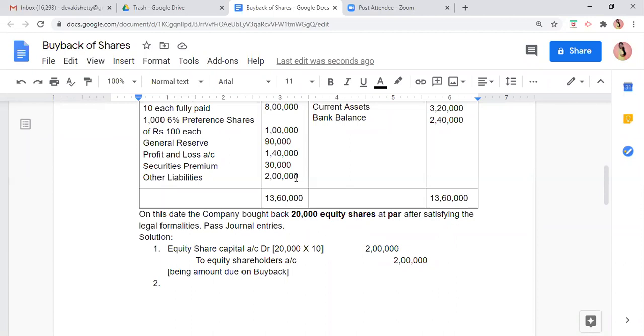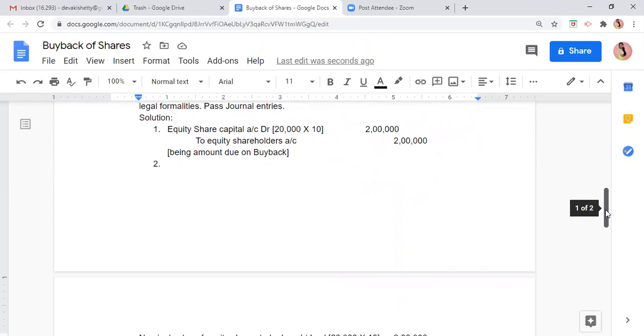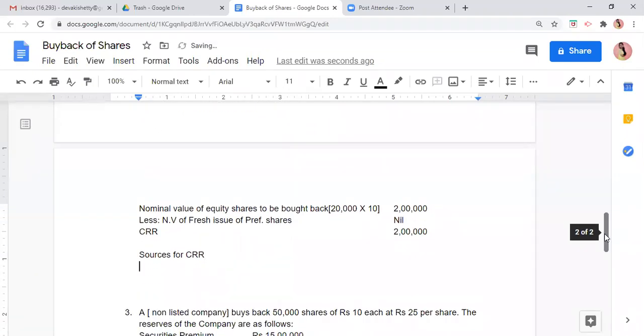So what do we do? We can use any of the 3 reserves. If you use all the 3, also correct. If you use any 2, also correct. So what am I going to do here? I will use P&L account in full, and for the balance I will use general reserve. You can use securities premium also. All the 3 reserves can be used, so it is up to you which reserve you want to use. If someone has used securities premium, we will not call it wrong, because securities premium also can be used.